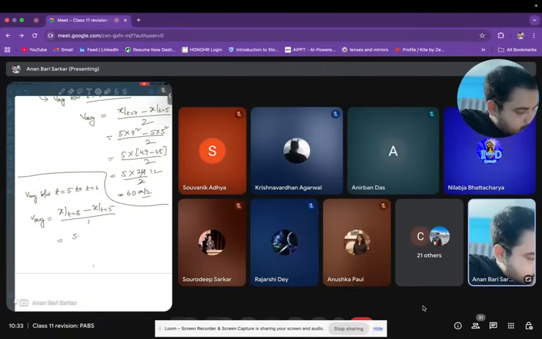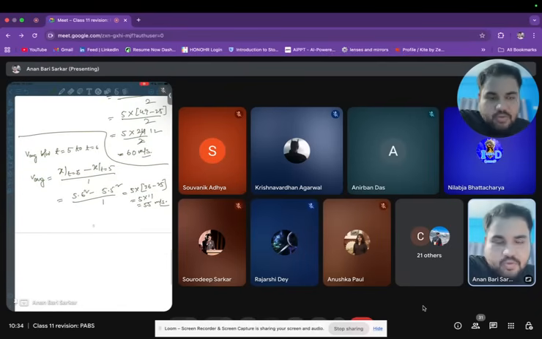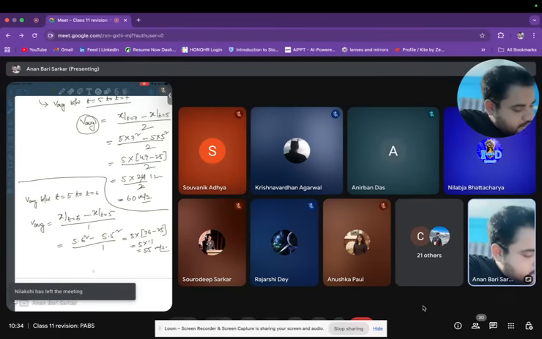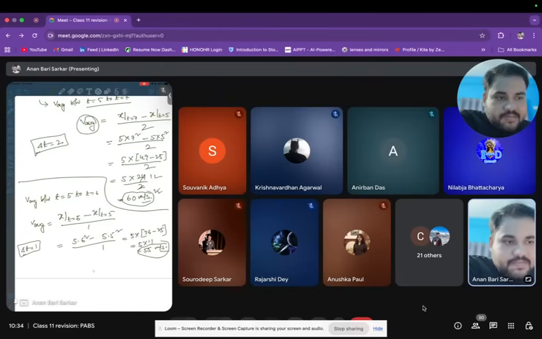What is this? 5 into 6 square minus 5 into 5 square divided by 1. And what is this? 36 minus 25, 5 into 11, this is 55 meter per second. This is what you know. Now you see your average velocity when the time interval, that is delta t, was 2, it is 60 meter per second. When the time interval, delta t, is 1, your velocity is 55 meter per second.